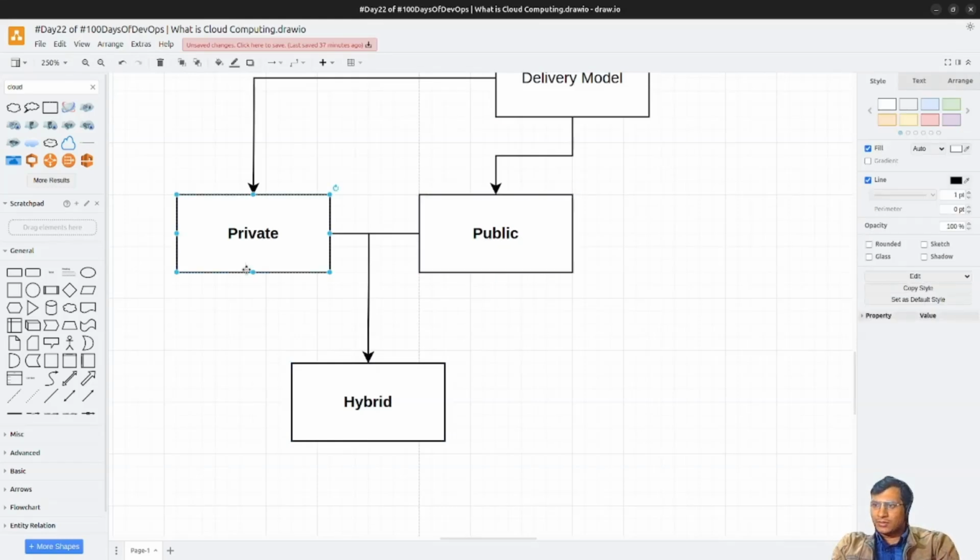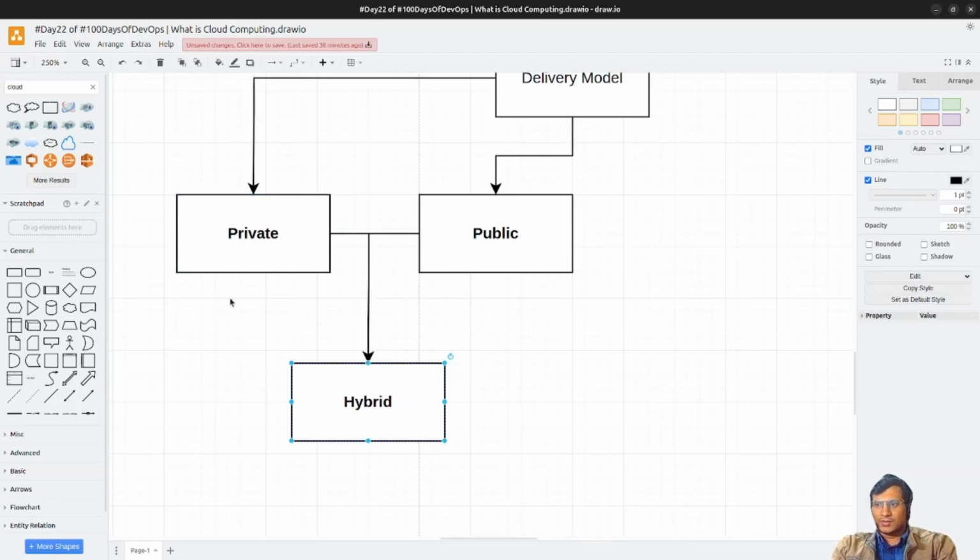In private cloud, there are some software like OpenStack, vSphere, VMware, and Liquid Web. Citrix also provides that, Citrix Cloud. I'll just mention it over here. I want a text box.